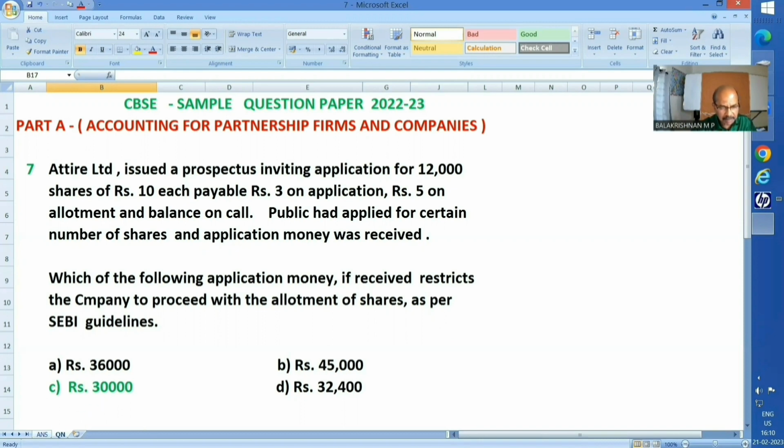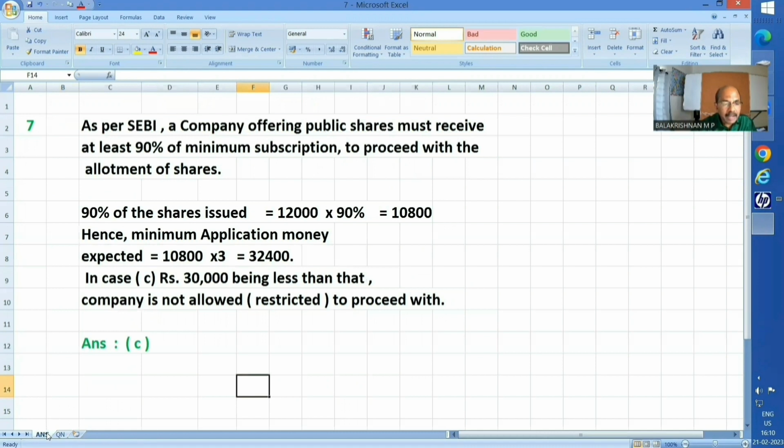And my explanation is as follows. As per SEBI, a company offering public shares must receive at least 90% of minimum subscription to proceed with the allotment of shares. So, in other words, 90% is the minimum subscription. So 90% of the shares issued is 10,800. Total number of shares is 12,000 and 90% is 10,800.